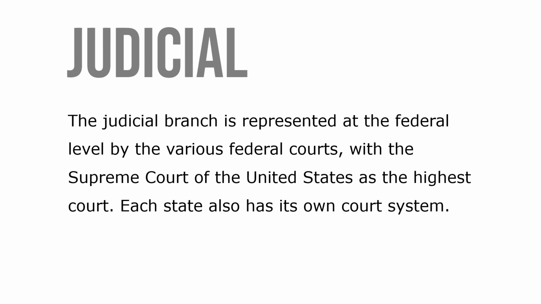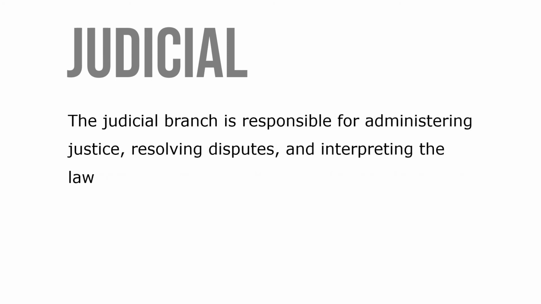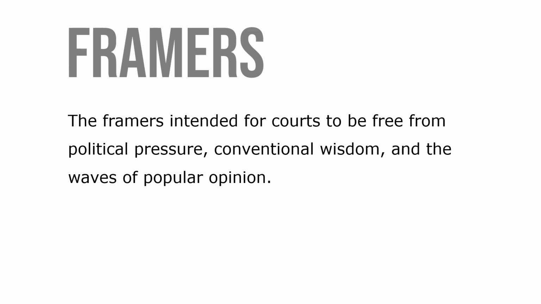The judicial branch is represented at the federal level by various federal courts, with the Supreme Court of the United States as the highest court. Each state also has its own court system. The judicial branch is responsible for administering justice, resolving disputes, and interpreting the law. The framers intended for courts to be free from political pressure, conventional wisdom, and the waves of popular opinion.